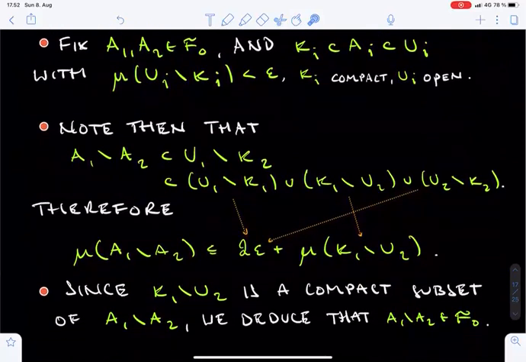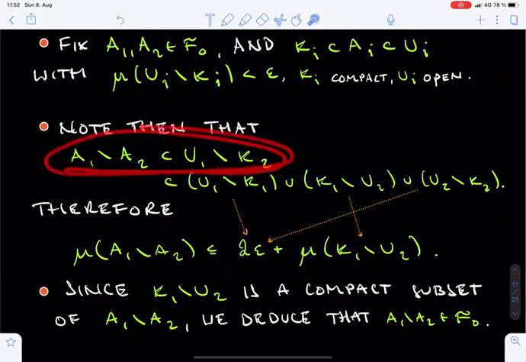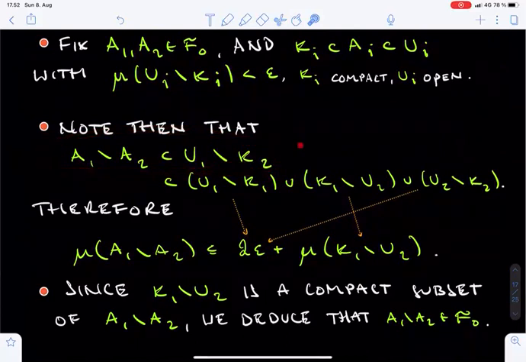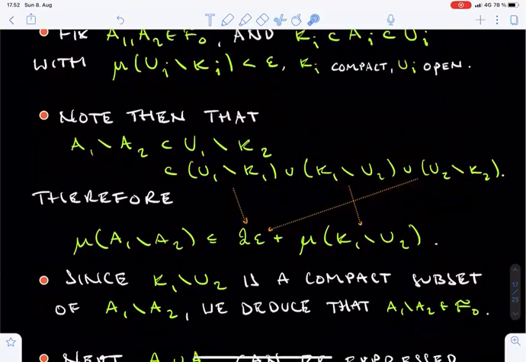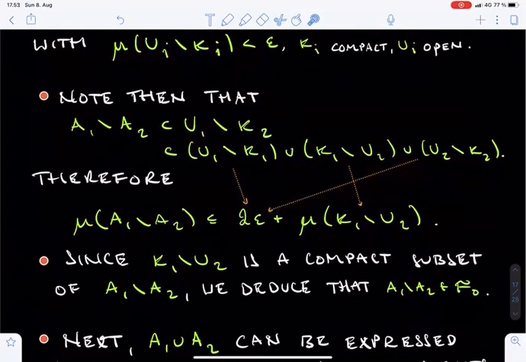Then we make a little set theoretic observation. First, the difference set of A1 and A2 is obviously contained in the difference set of U1 and K2, since U1 contained A1 and K2 was contained in A2. Next, we observe that this latter difference set is contained in the union of three difference sets: the differences between U1 and K1, K1 and U2, and finally U2 and K2. You may want to press pause here to get convinced.